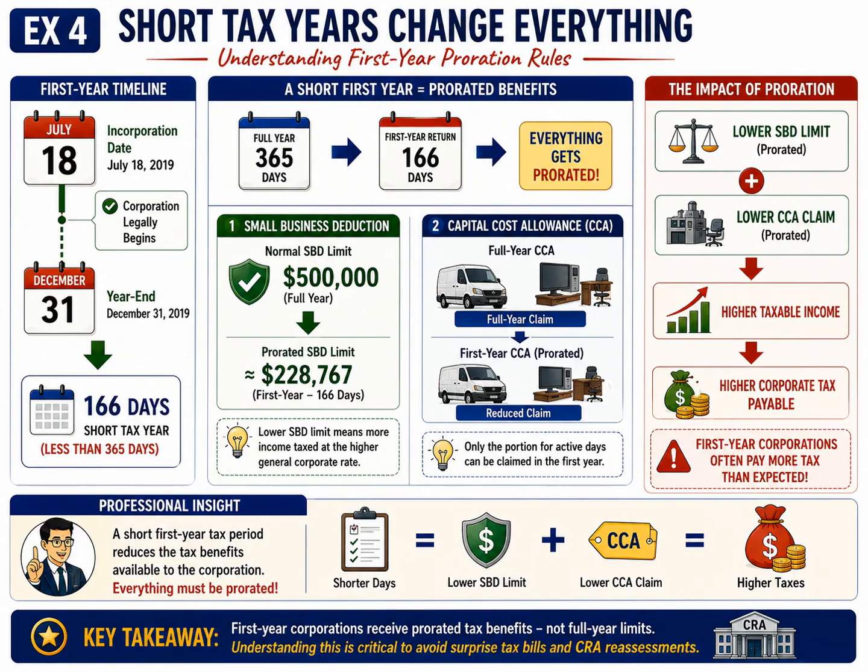The key takeaway from this slide is that a short first taxation year affects far more than just the reporting period. It directly reduces important tax benefits, such as the small business deduction limit and capital cost allowance claims, which can significantly increase taxable income and corporate tax payable. Understanding these proration rules is essential for preparing an accurate first-year T2 corporate tax return.